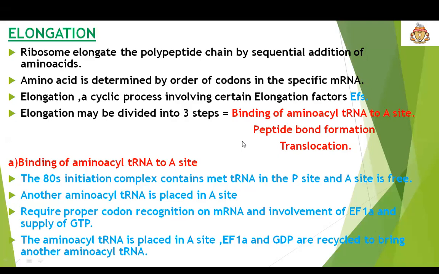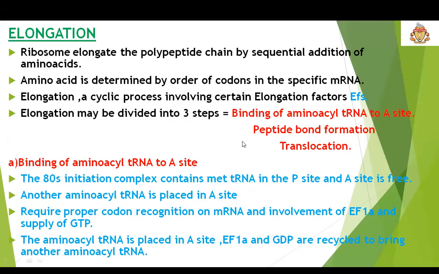So now in elongation, we'll start with the first step, that is binding of amino acid tRNA to the A site. Under that, the initiation complex contains tRNA in the P site, and now the A site is free. Another amino acid tRNA is placed in the A site.